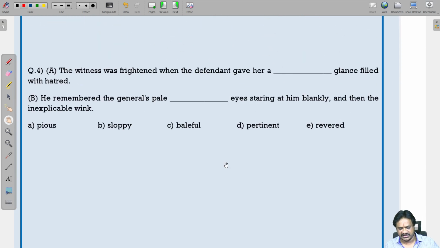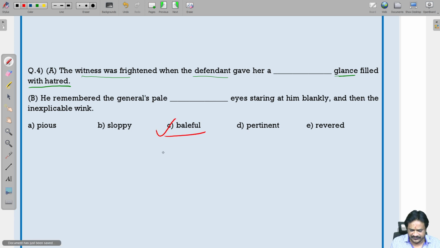The witness was frightened when the defendant gave her a dash glance filled with hatred. Here the witness, those who have seen that incident, was frightened when the defendant gave her a threatening look. Glance means look. What type of look? Threatening. Threatening means baleful. Something which frightens is threatening. So baleful is the correct word.